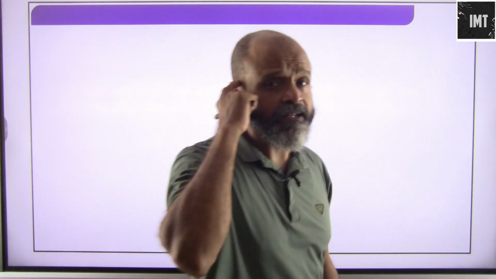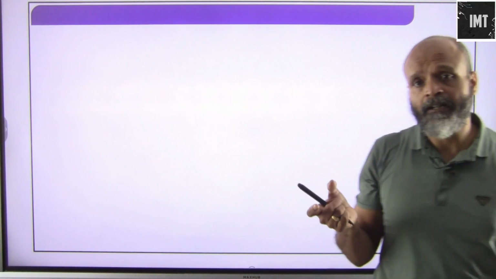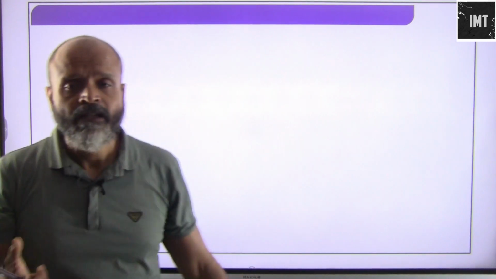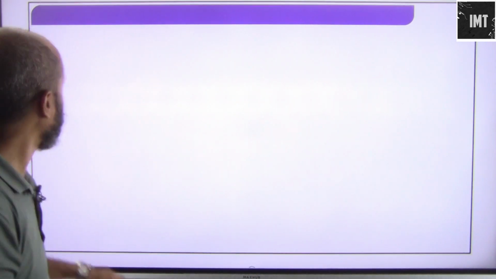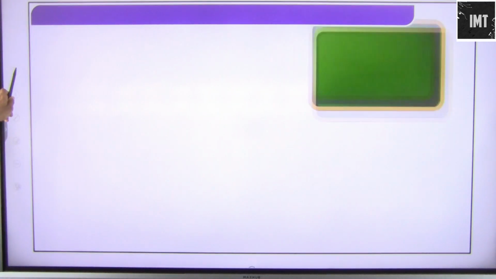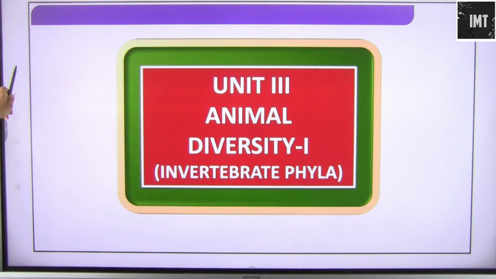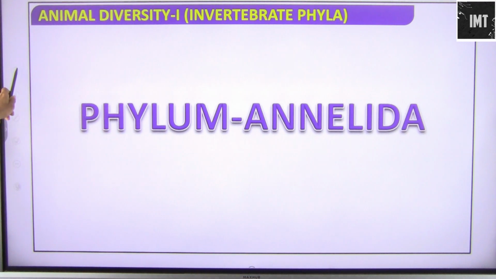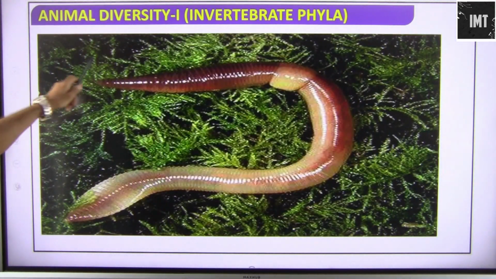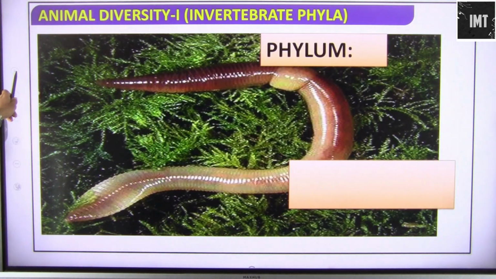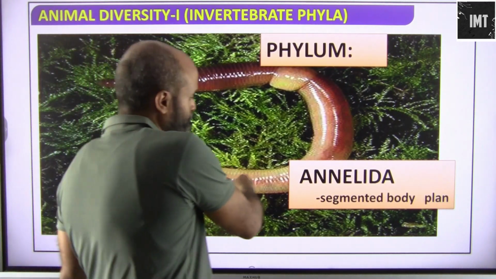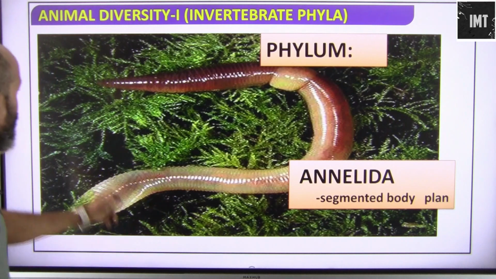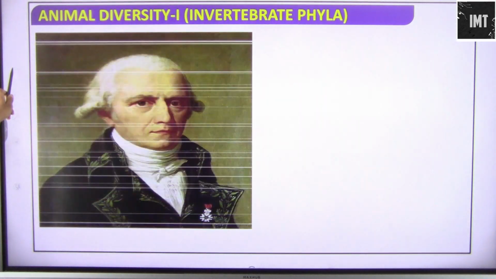So people, we have basically covered Porifera and we have also covered cnidarians, and now we are going to cover the third phylum, which is Annelida. We will see their characteristic features as well. So this is phylum Annelida. They have a segmented body plan. Their body is properly divided into segments.